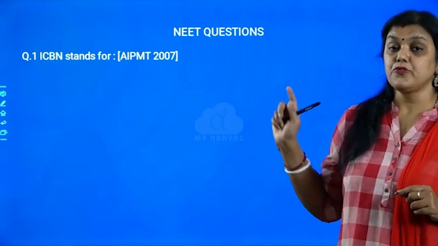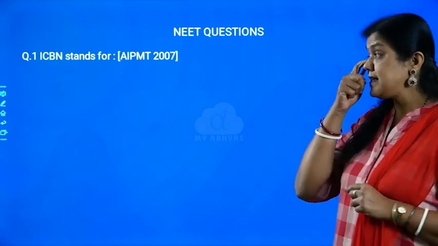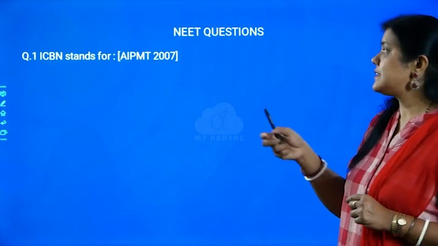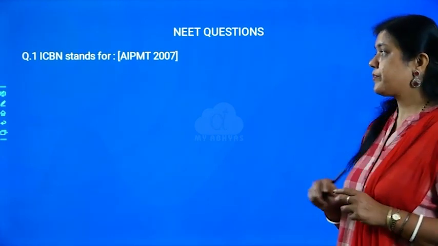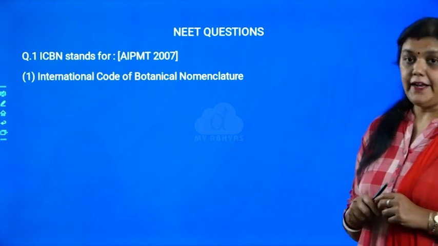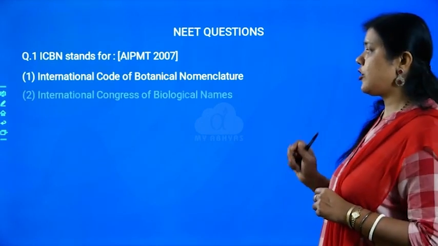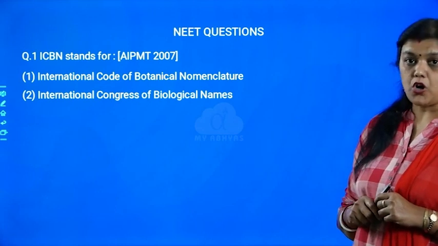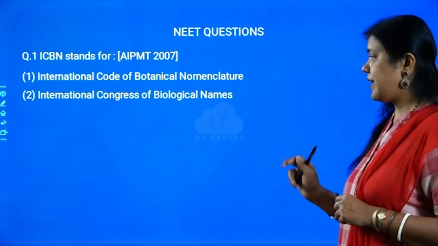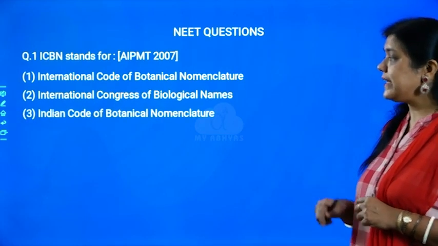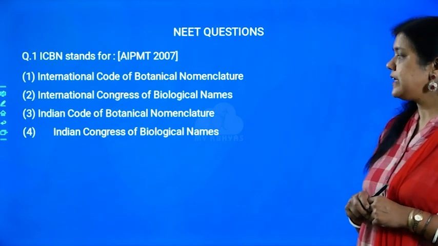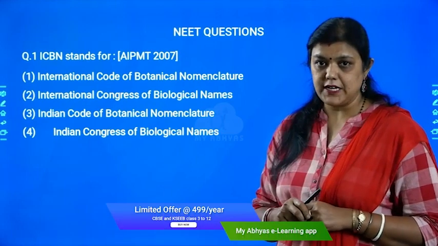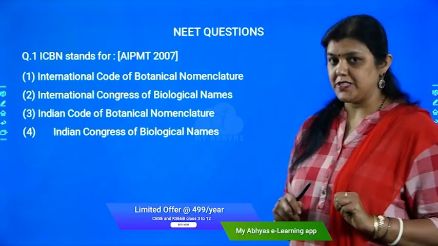Got it, right? So the first question is: ICBN stands for. This was asked in the All India Pre-Medical Test in the year 2007. The options are: International Code of Botanical Nomenclature; International Congress of Biological Names; Indian Code of Botanical Nomenclature; and Indian Congress of Biological Names. So there are four options given, and you have to choose the correct answer.